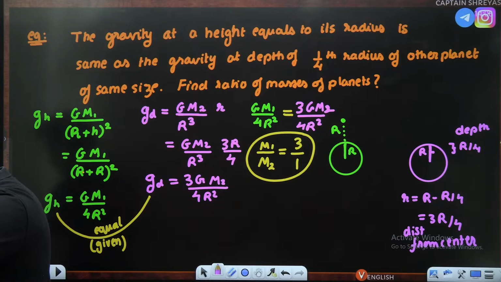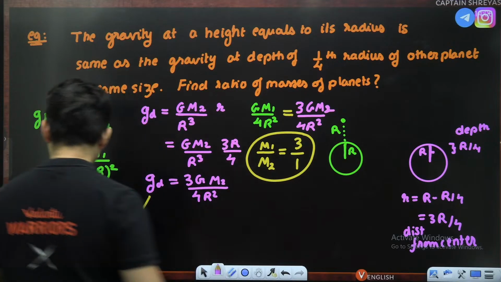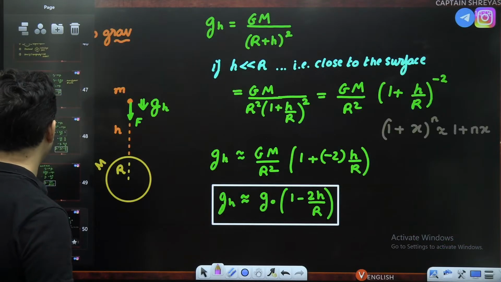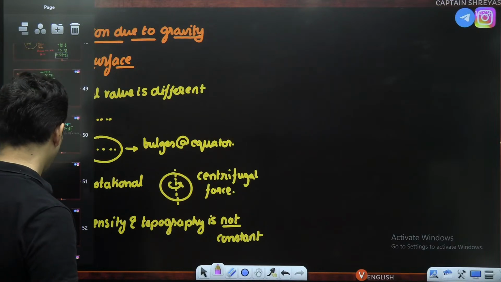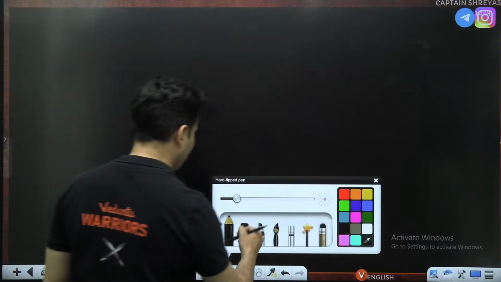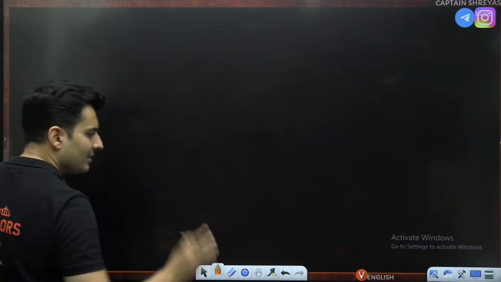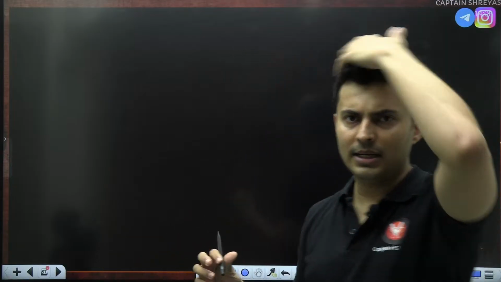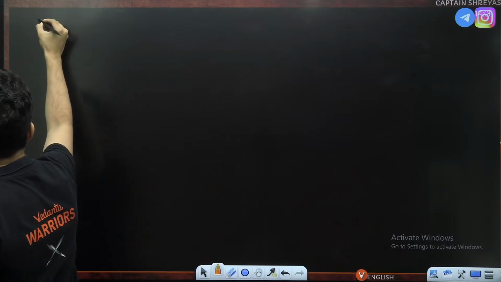Clear, my dear students? Everybody with me? Okay. So this is how you solve the questions on acceleration due to gravity at height h or at depth d, or basically on the surface. We have done this also. Now the last part about this is satellites. Sometimes it is deleted, some part is not there. So I'll just do everything. If it is there as per the brochure, good. If it is not there, leave that part, but some part of satellite at least is there. Okay, let's do the satellite part.